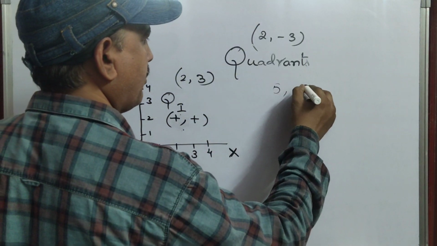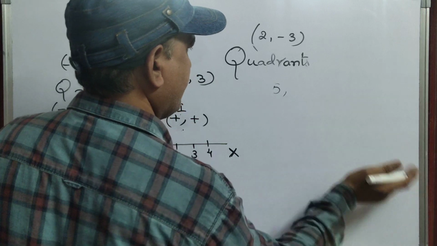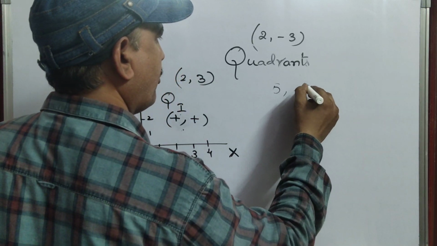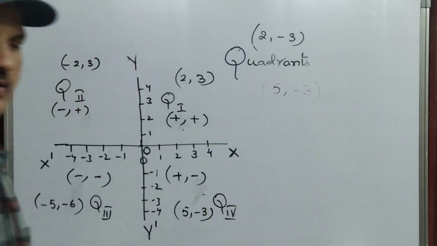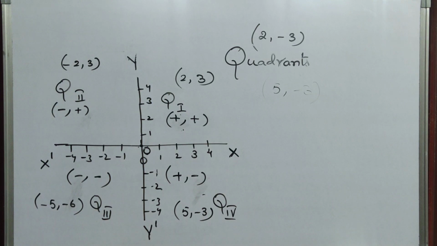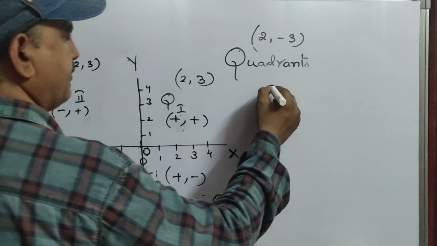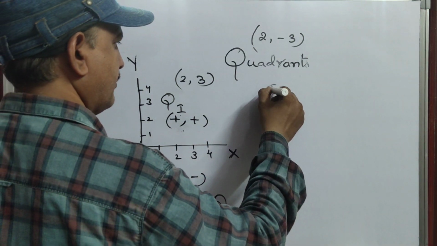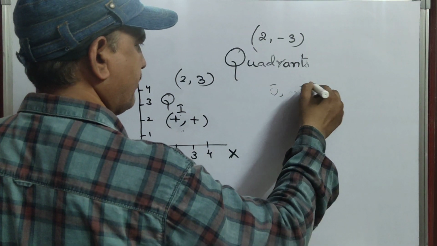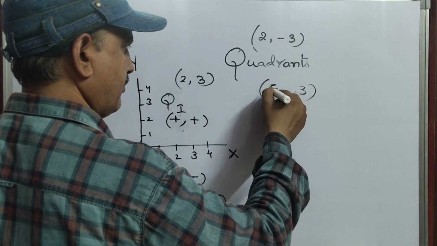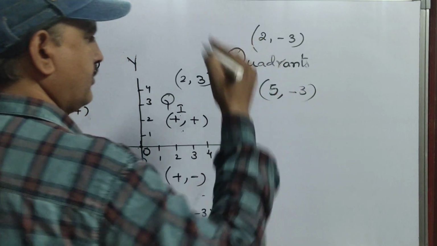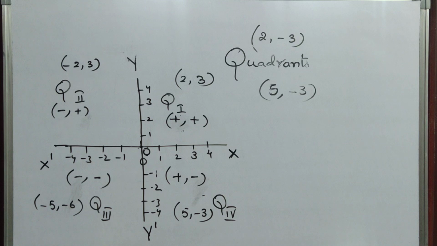5 comma minus 3. What is the question? 5 comma minus 3 I gave you.